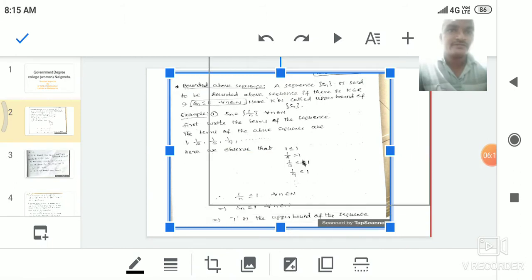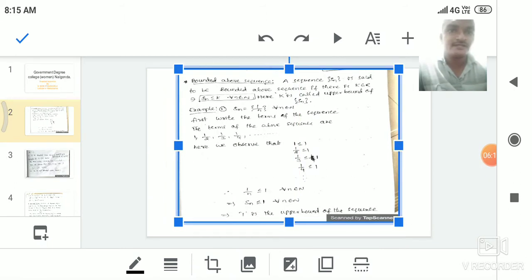Here, what is the definition of a bounded above sequence? Sn less than or equal to k. So here also we get Sn less than or equal to 1. So whenever Sn is less than or equal to k, k is called an upper bound of the sequence Sn, and Sn is called a bounded above sequence.